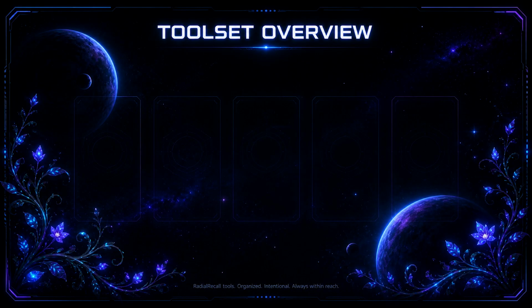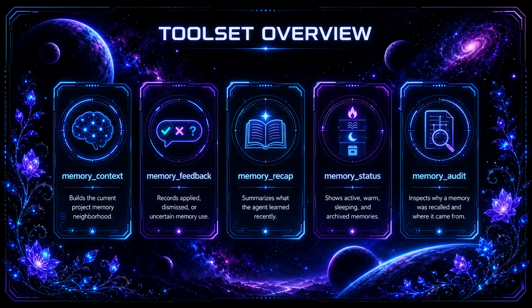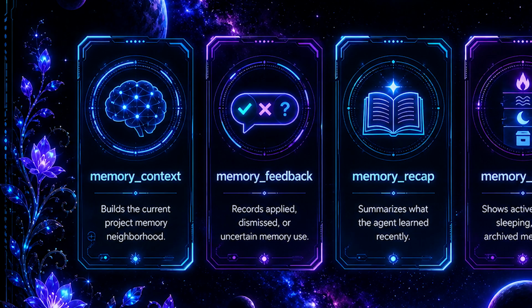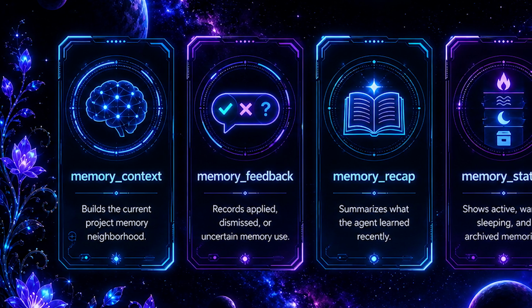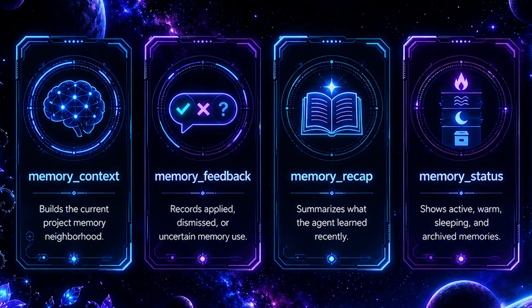Alright, let's go into the toolset. The current toolset is pretty small. We have a tool called memory context, which is the main recall tool. It is called near the beginning of a task. It creates a trace node, connects known files and recent work, scores memories, returns the most relevant ones, and records a packet. Another tool is memory feedback. This tool records whether the memories were applied, dismissed, or uncertain.